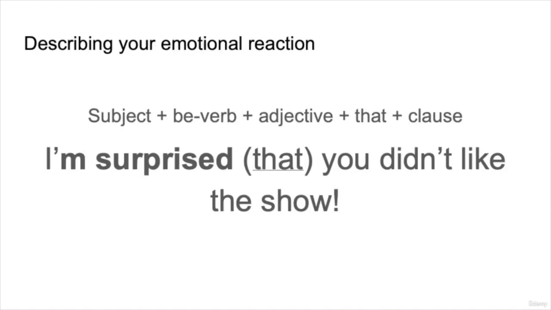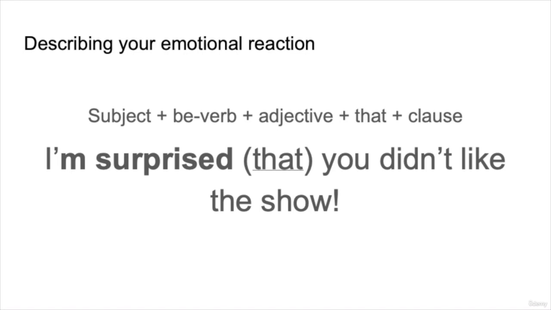So I'm surprised, I'm worried, I'm amazed, I can't believe. And it's good, it's weird, it's crazy, it's amazing. So our first topic, we're describing our emotional reaction to something. And we normally form these with the following: a subject, a be verb, an adjective, that, and a clause.